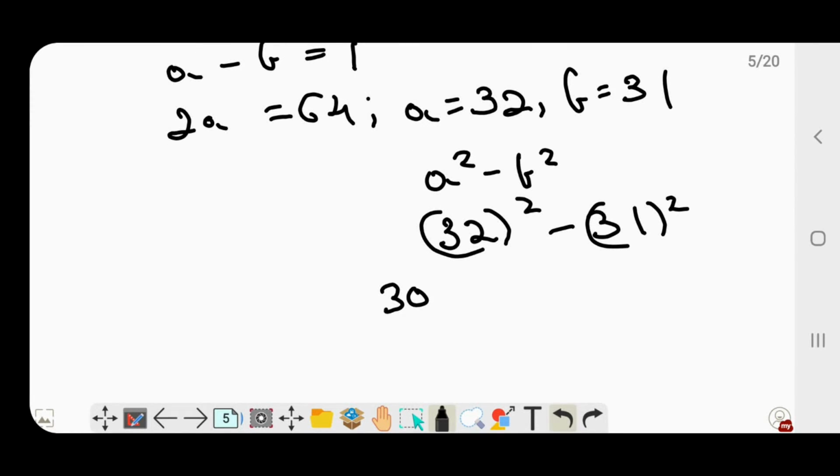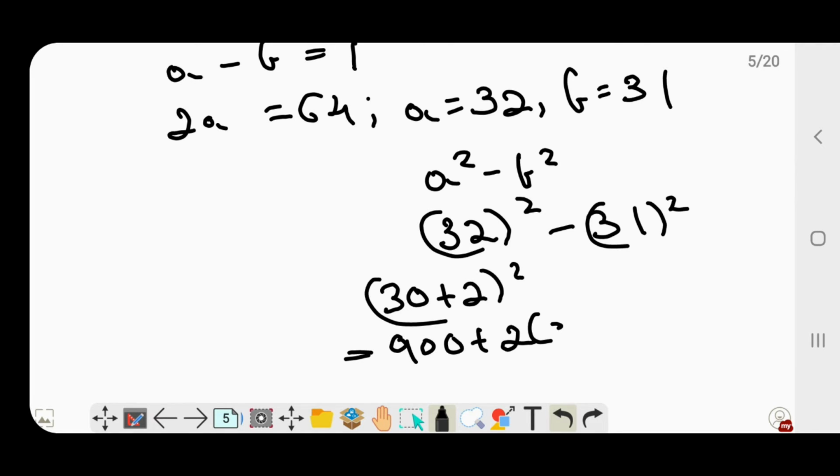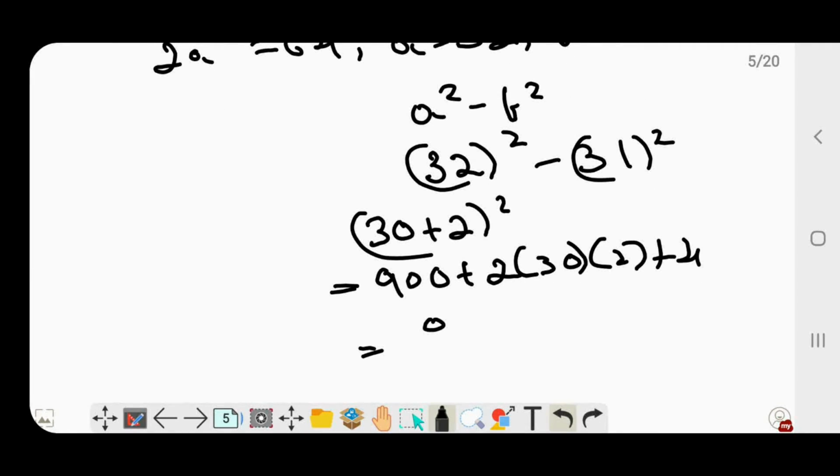That is 30 plus 2 the whole square, which is nothing but 900 plus 2 into 30 into 2 plus 4, which in turn is nothing but 900 plus 120 plus 4, which is 1024.